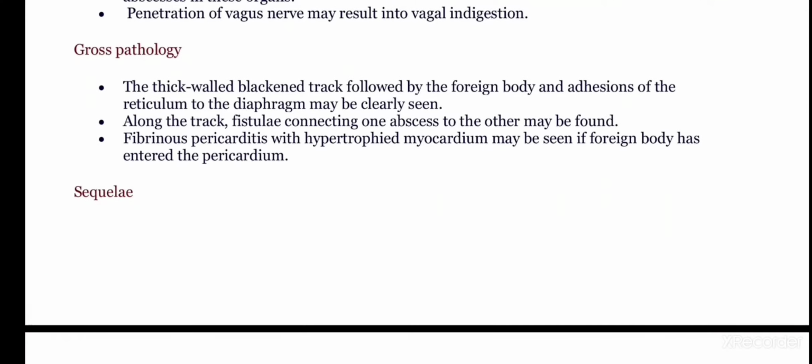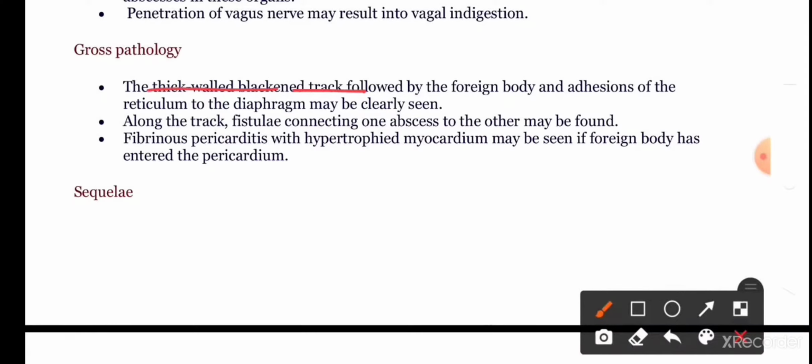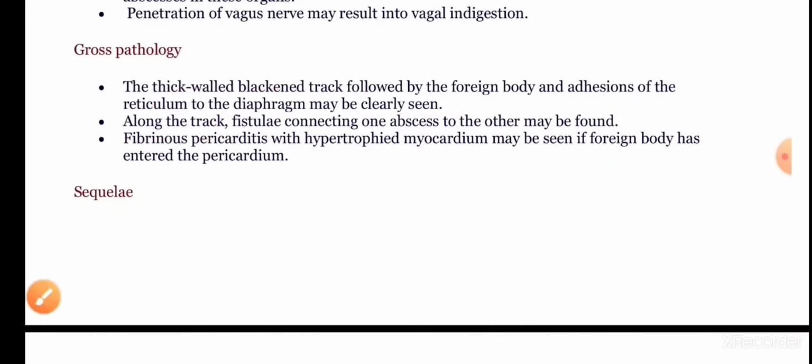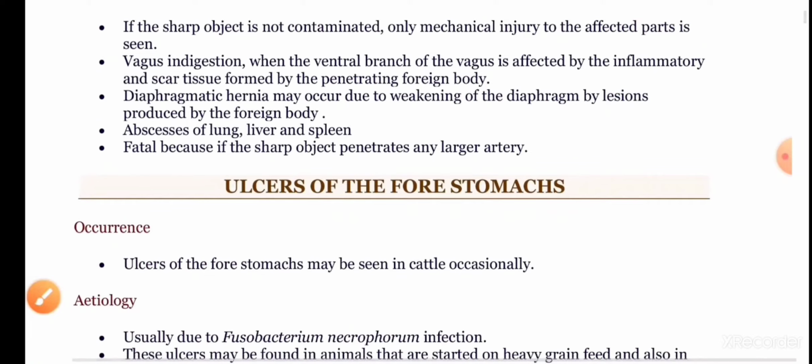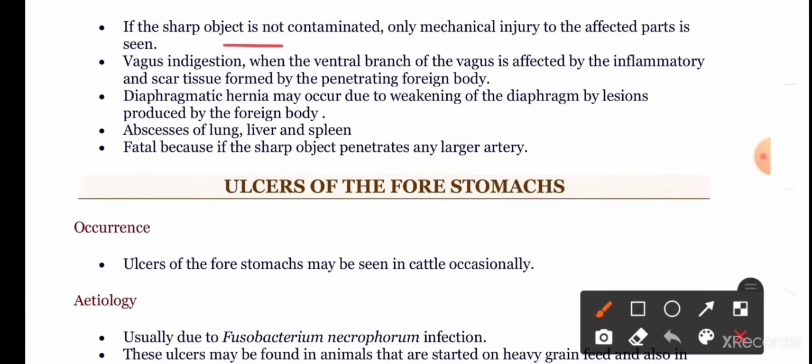Grossly, the thick-walled blackish tract followed by the foreign body and adhesions of the reticulum to the diaphragm may be clearly seen. Fibrinous pericarditis with hypertrophied myocardium may be seen if the foreign body has entered the pericardium. Sequelae include: if the sharp object is not contaminated, only mechanical injury to the affected part is seen.